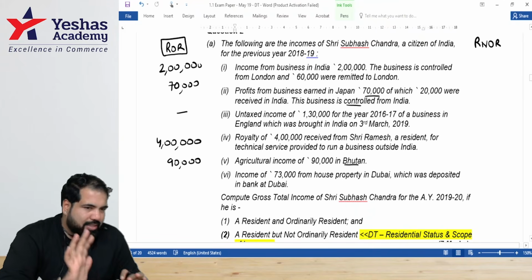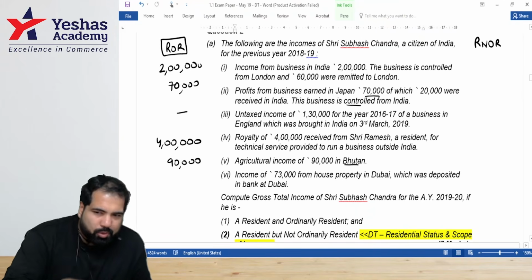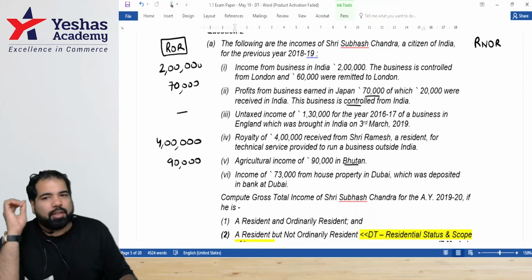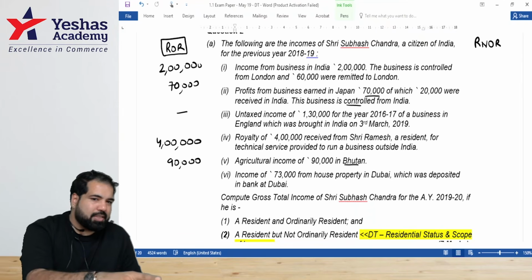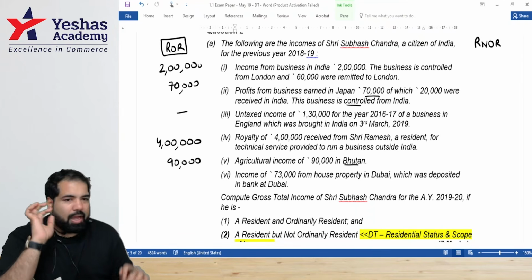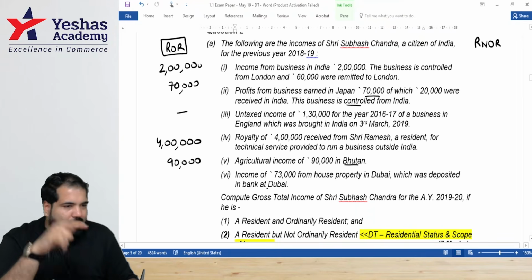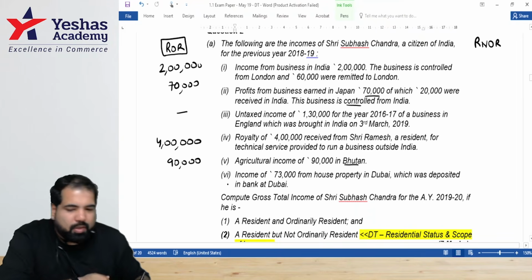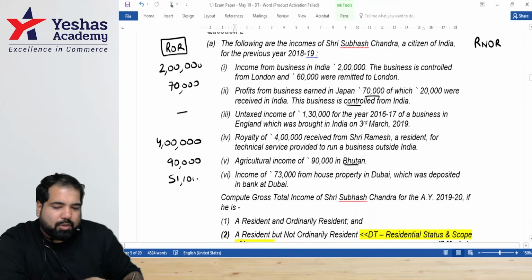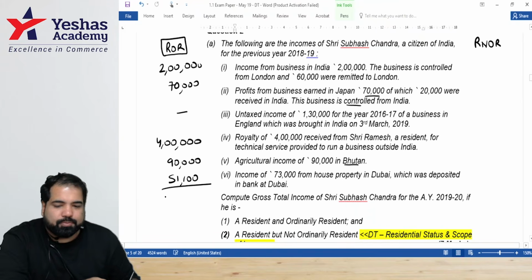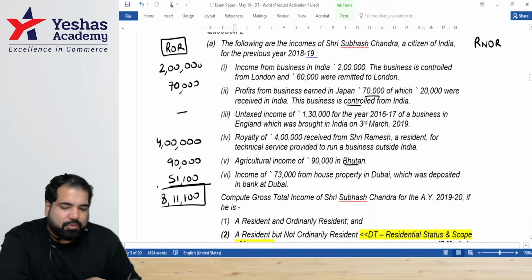Only thing is we've not discussed house property. It's just a small pro tip. In the exam, house property always by default, take how much percent standard deduction? 30%. Unless they've given its computed base. If they see income received and all, then give 30%. Please take 73,000, 51,100. Please total up all these numbers, guys, everyone, and tell me the final number. 8 lakh 11,100. This is for ROR.